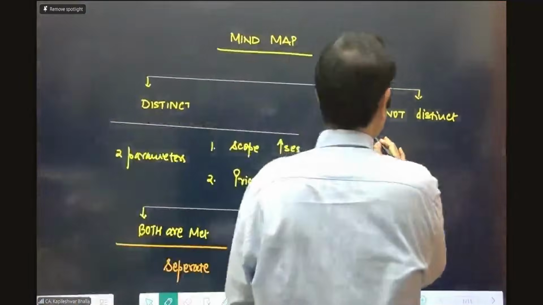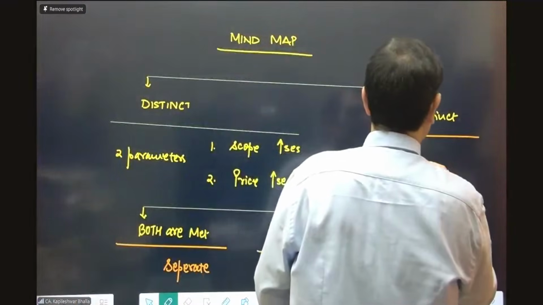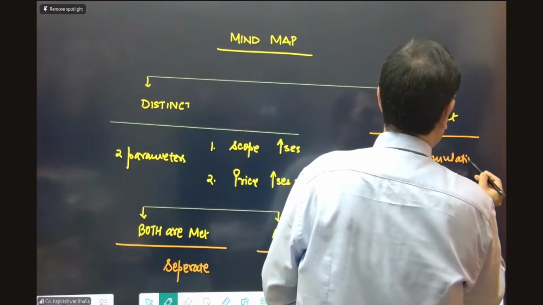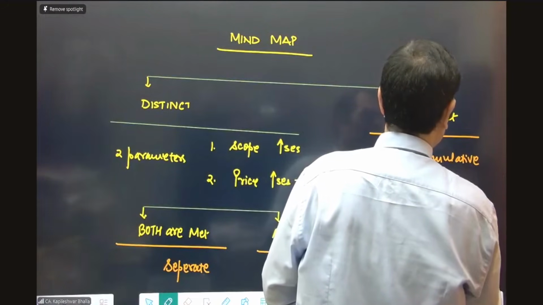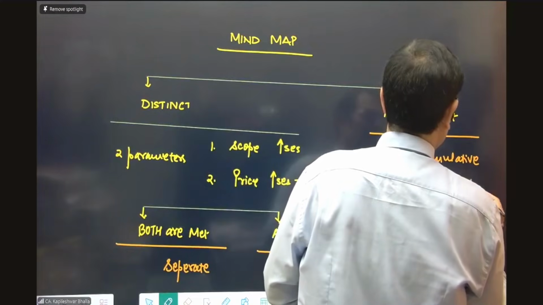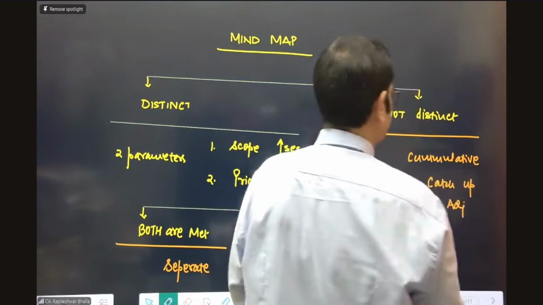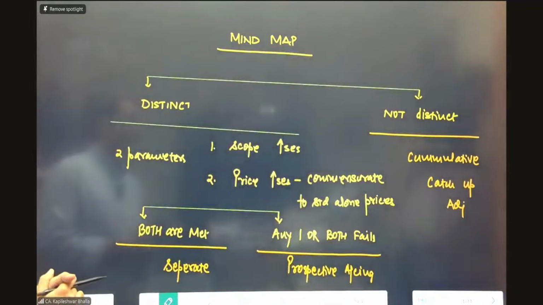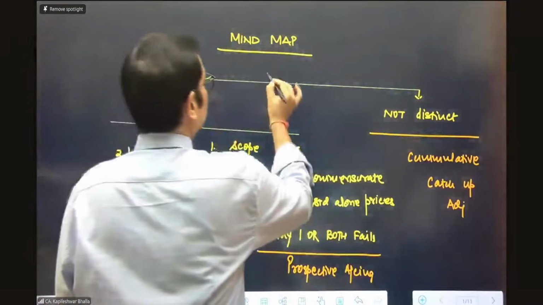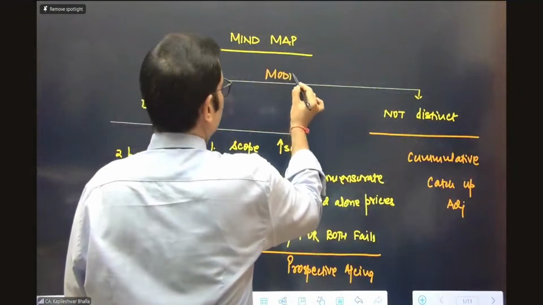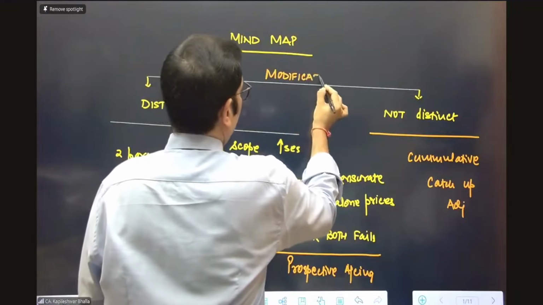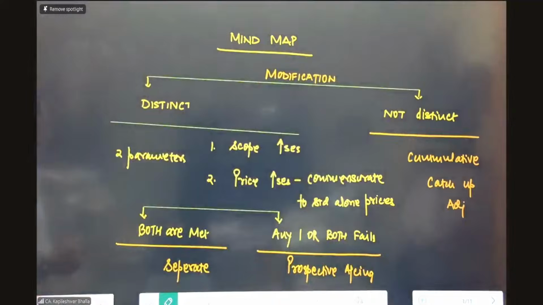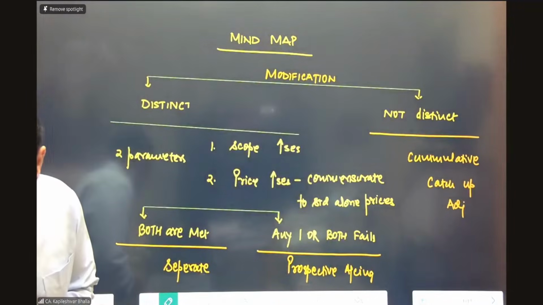And when it is not distinct in nature, the only accounting treatment is what we call cumulative catch-up adjustment. This is called cumulative catch-up adjustment, where the increase or decrease is captured in the year of modification. So this is a quick mind map, as you requested, on the concept of modifications of a contract.